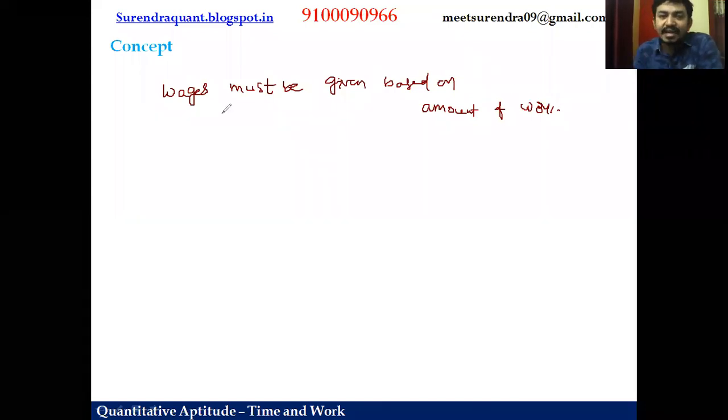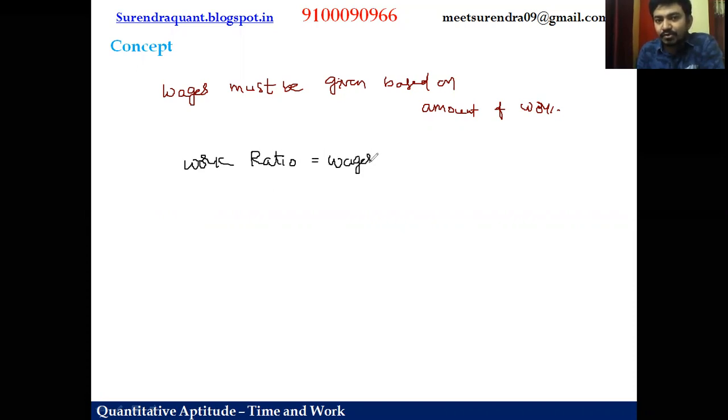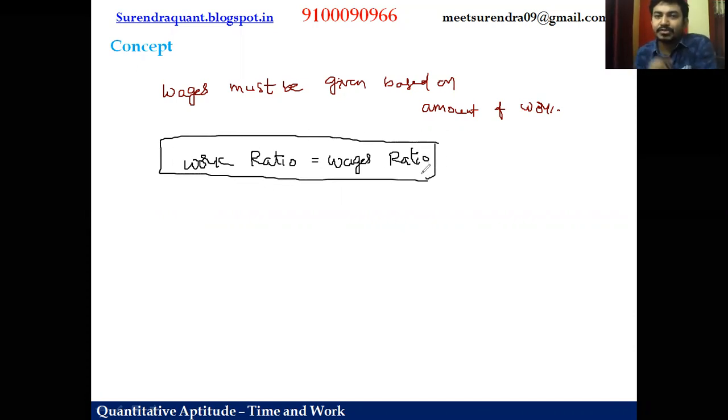What I mean by this is, I can simply say the work ratio of the persons is equal to the wages ratio. So for any question, if you try to find the wages ratio, our aim is to find the work ratio. The work ratio will give you the wages ratio. In that ratio, you split the money, and you'll get the answer.